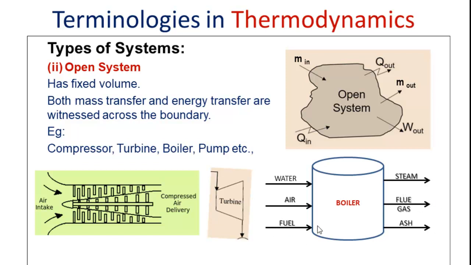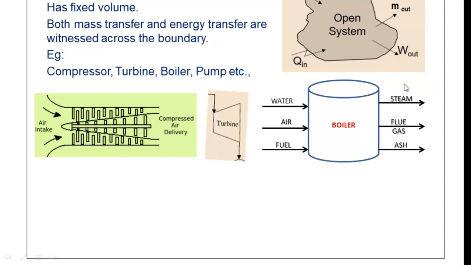And when the fuel, let us say we supply coal as the fuel, after combustion we will have a deposit of ash. So we will be removing the ash from the combustion chamber of the boiler. So there is mass entry and energy entry because of the combustion, and there is exit of mass in the form of steam, flue gas and ash. When the steam or the flue gas leaves, it leaves with a certain amount of energy. So energy is entering, energy is leaving this control volume, mass is entering and mass is leaving. So these are some of the examples of an open system.